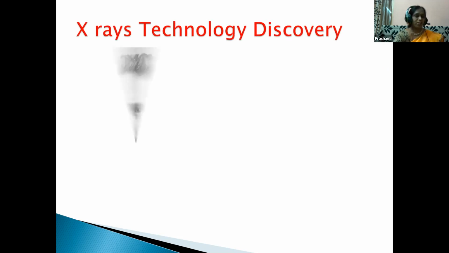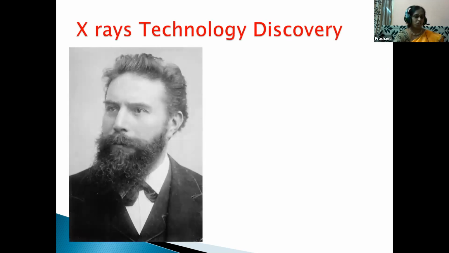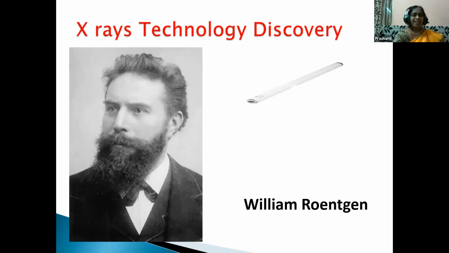Then who discovered X-rays? The X-ray technology was discovered by Röntgen. Who is Röntgen, children? He is the keen person who played the main role in the discovery of X-rays. So how did he discover X-rays? We shall see. While he was doing an experiment on light, similar to fluorescent light, he saw a beam of rays falling far beyond him. He was astonished to see those rays.